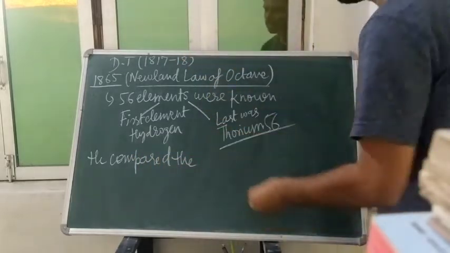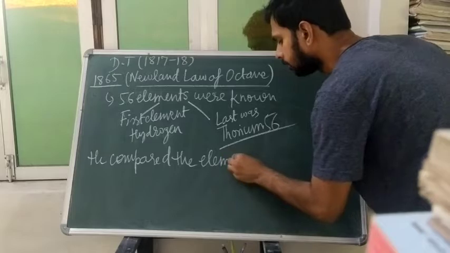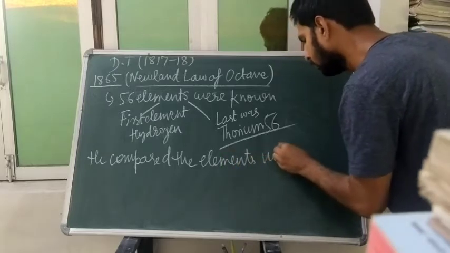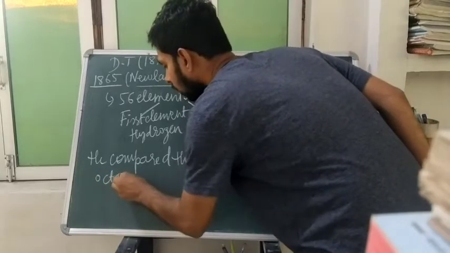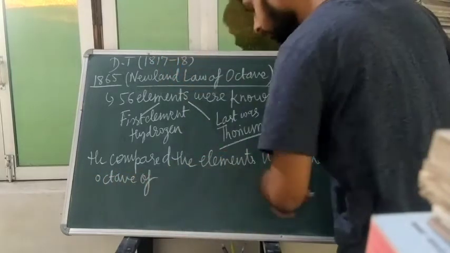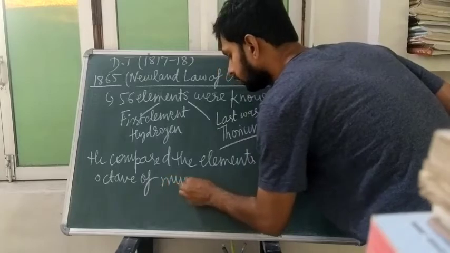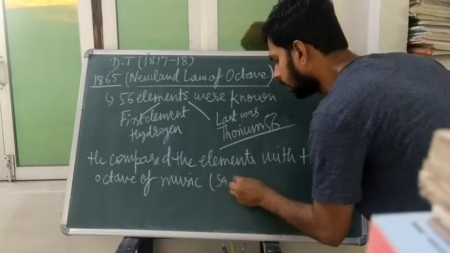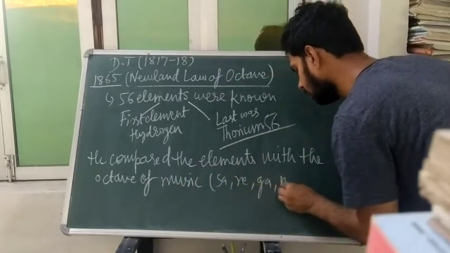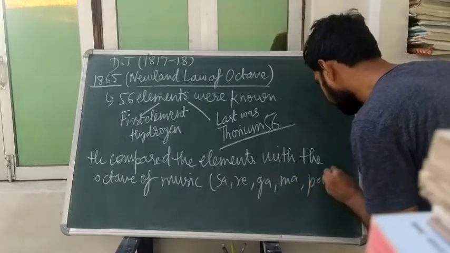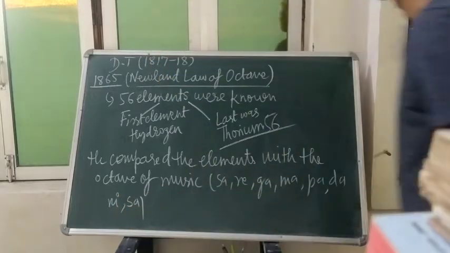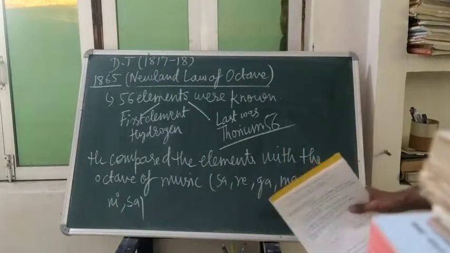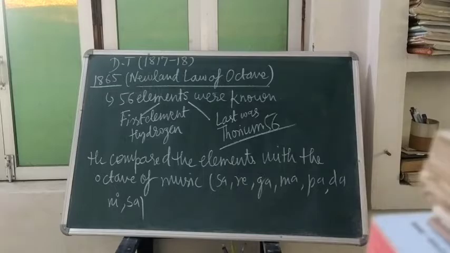He compared the elements with the octave of music, sa re ga ma pa da ni sa. So he compared the elements with the octave of music. Take the screenshot fast.